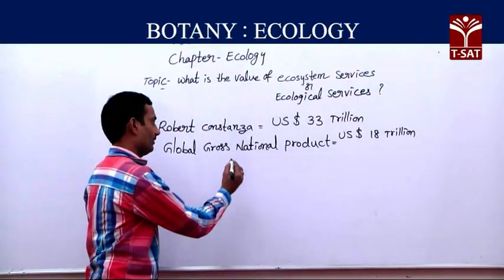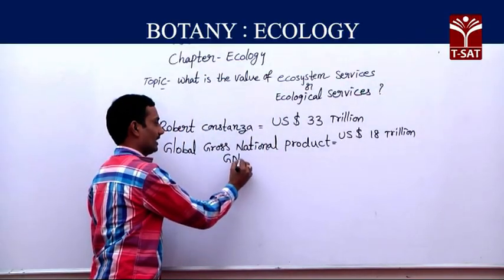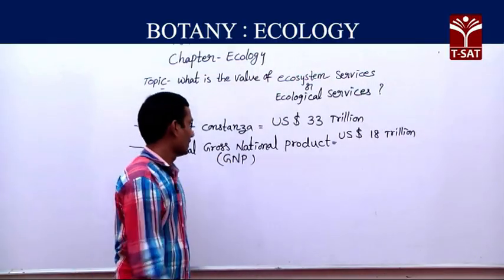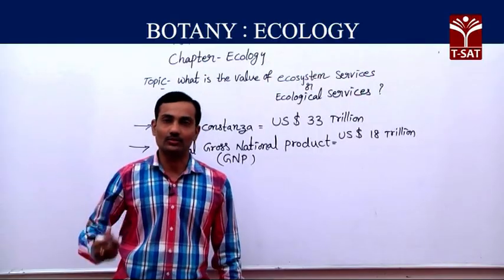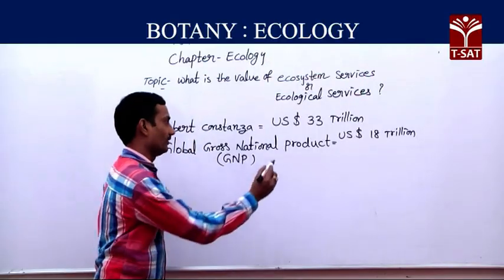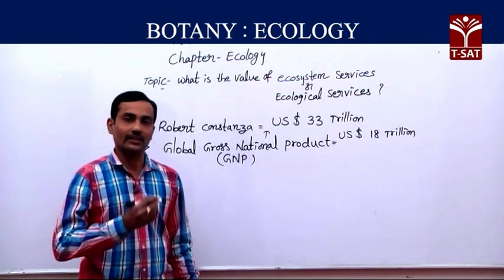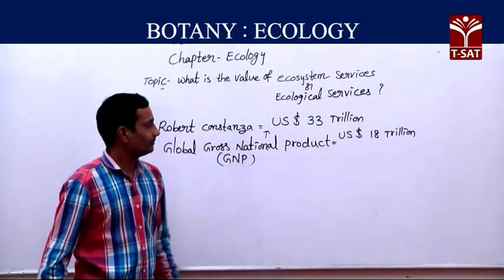So when you compare with the GNP, the total ecosystem services benefits are on average double. That much benefit we are getting from the ecosystem.